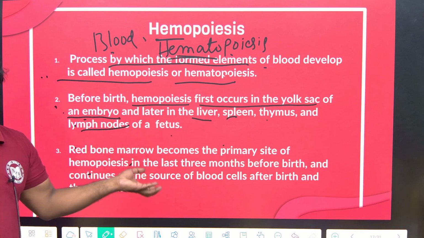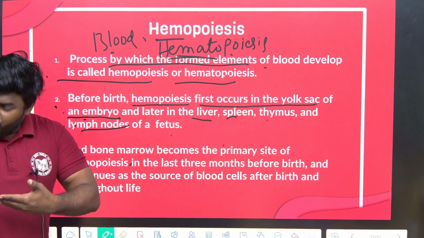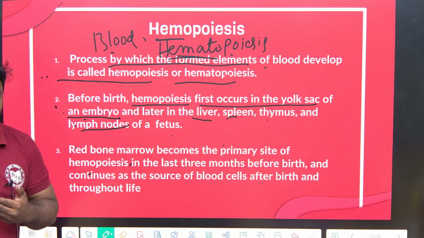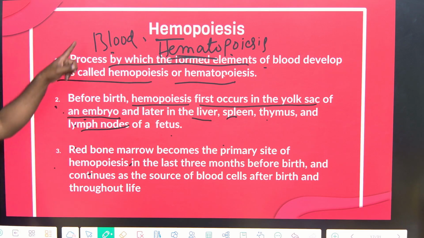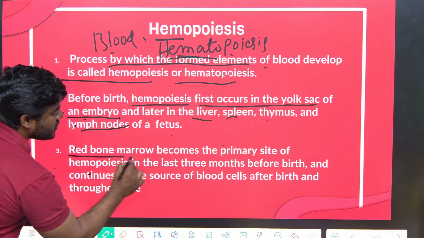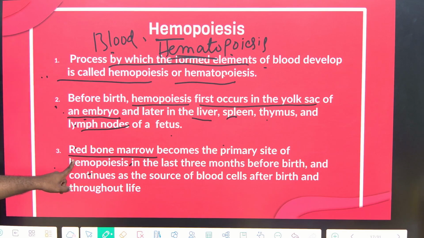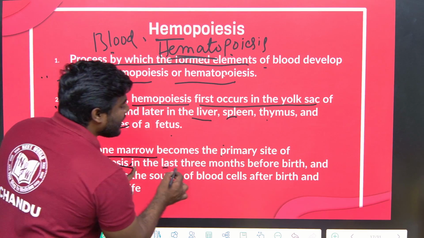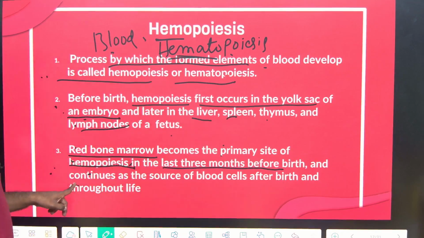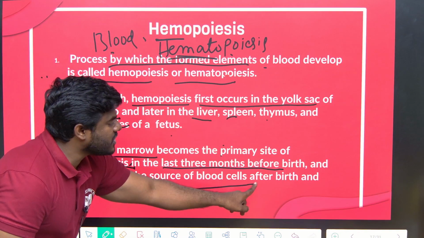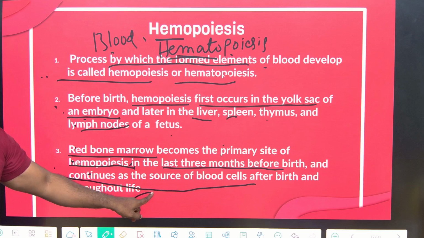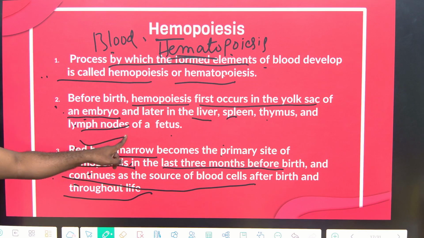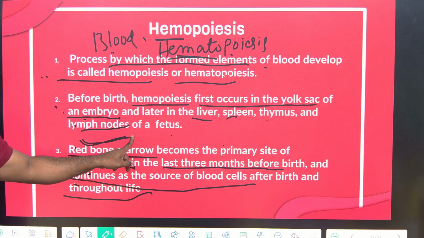Now the question, why are we calling it bone marrow? See, from 3 months before birth and till the end of life, all blood cells are produced in the red bone marrow. So red bone marrow becomes the primary site of hematopoiesis only in the last 3 months before birth and continues as the source of blood after birth and throughout life.